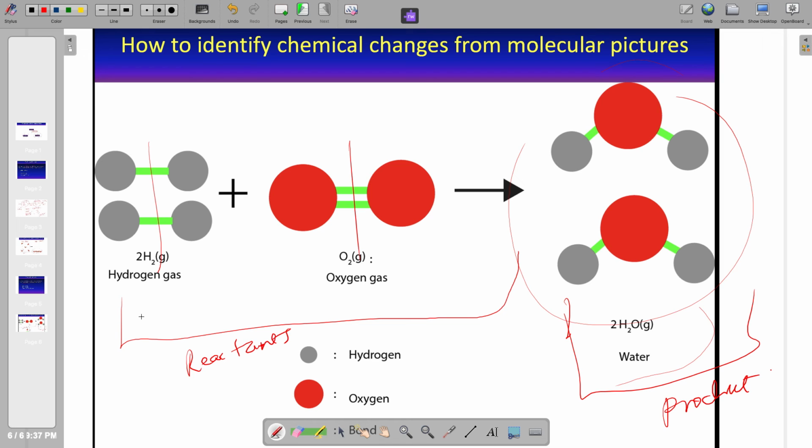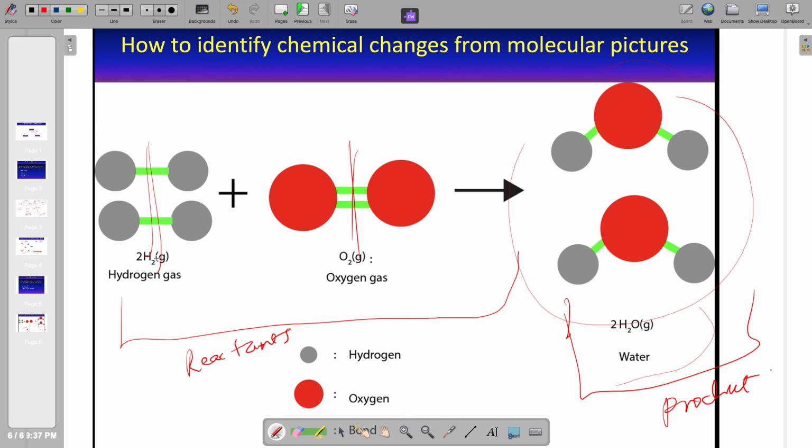That is why we say in a chemical change, there's always a change in the chemical composition of your substance, because bonds are broken and then new bonds are formed. And remember, these bonds are what hold your hydrogen atoms together to form hydrogen molecules. So if you break one, you no longer have a hydrogen molecule. You just have hydrogen atoms.